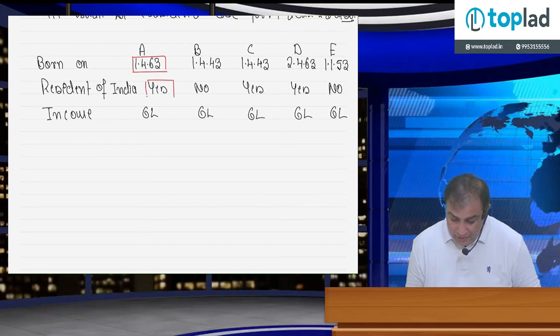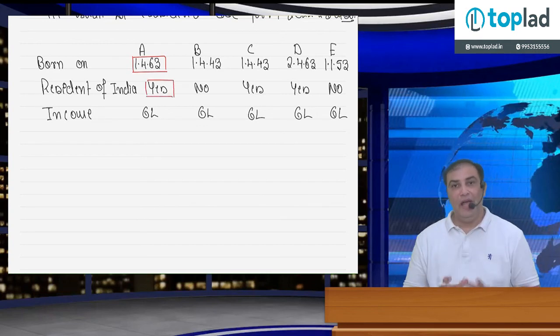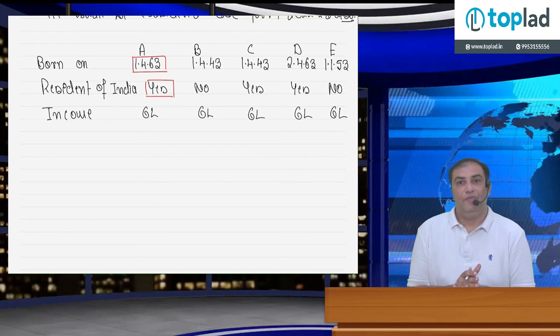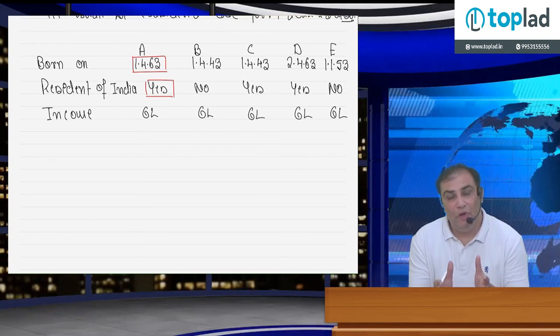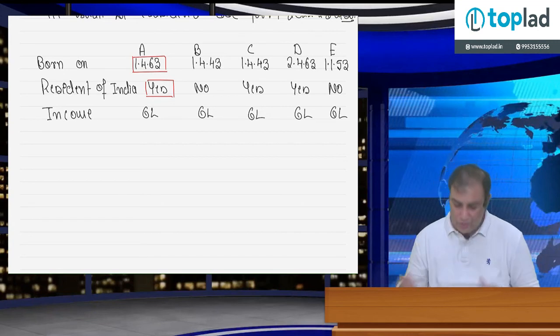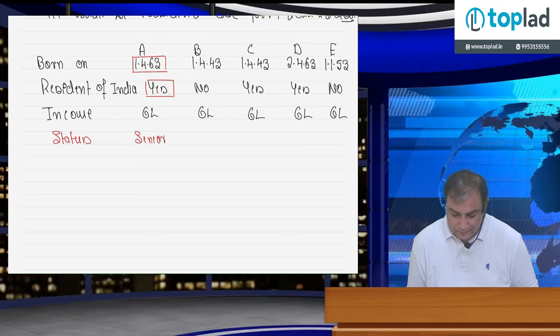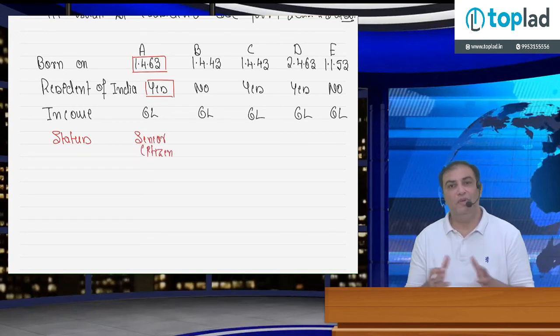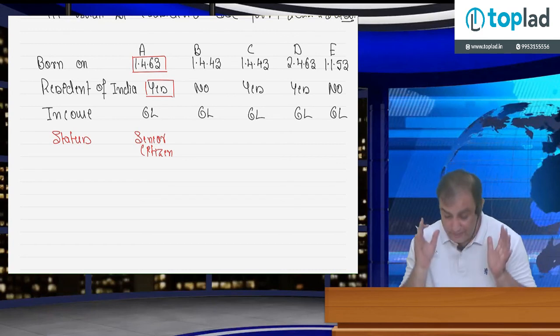So Mr. A is resident of India, and as per CBDT circular, he shall also be treated senior citizen. So status, Mr. A is senior citizen. But obviously we are talking about previous year 2022-23.